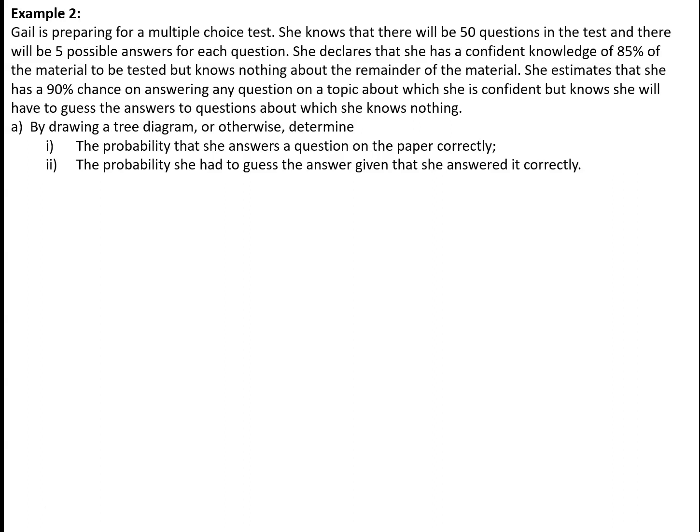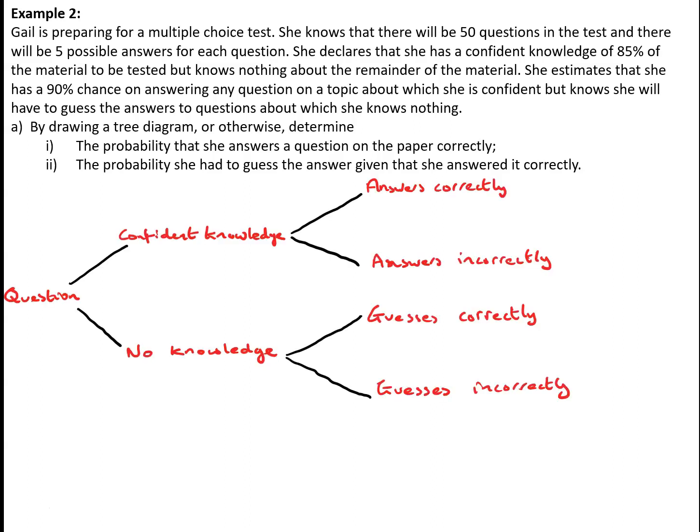Now we'll try part 1 first of all by drawing the tree diagram. So the tree diagram, we've got a given question. There's a chance that she's got confident knowledge of that question or that she's no knowledge of that question, and then in each case we've then got the possibility of her answering correctly or answering incorrectly. We're told in the question that she's got an 85% chance that the question will be about something of which she's got confident knowledge, which means that there's going to be a 15% chance that she doesn't have any knowledge on it.